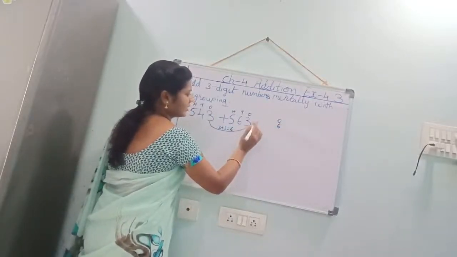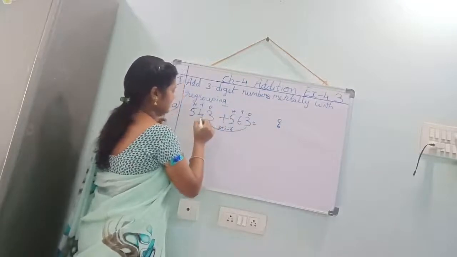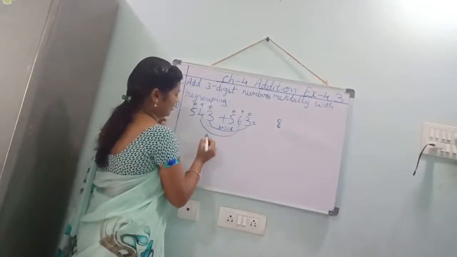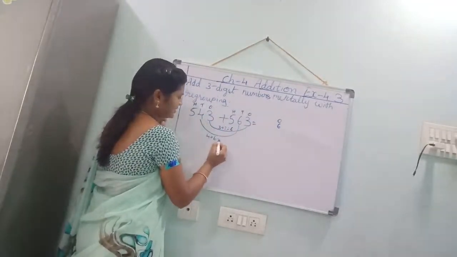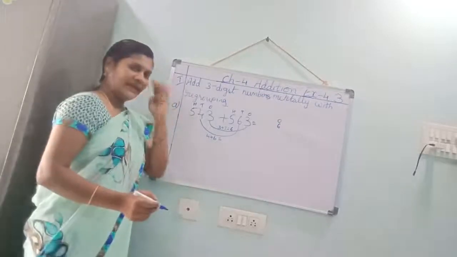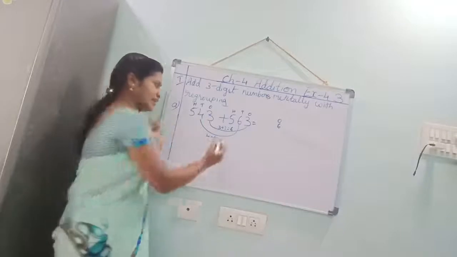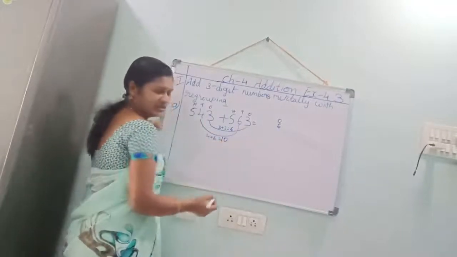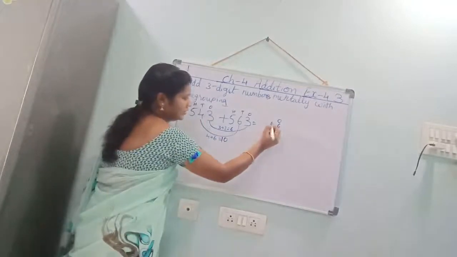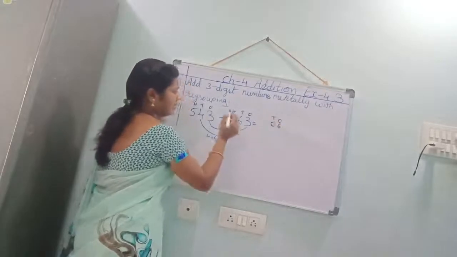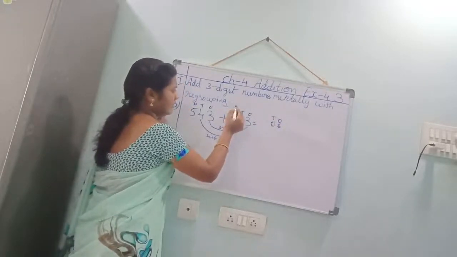Now, tens place. In the tens place you should add 4 plus 6. 6 in the mind, take 4 fingers. 6 after 7, 8, 9, 10. 10. Like that only you should write? No. Write 0 here. You should carry forward the 1 to hundreds.